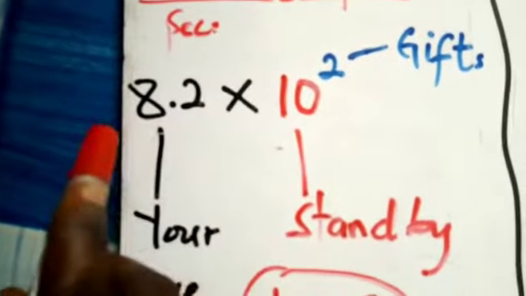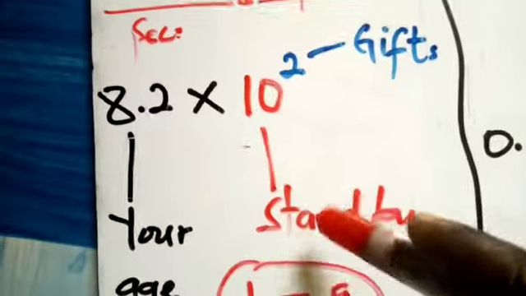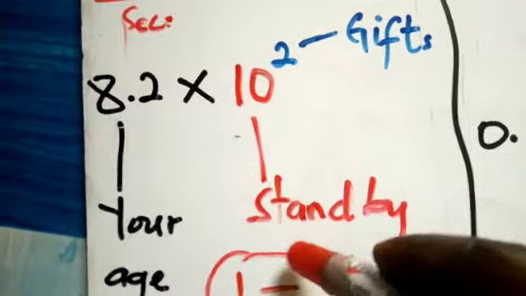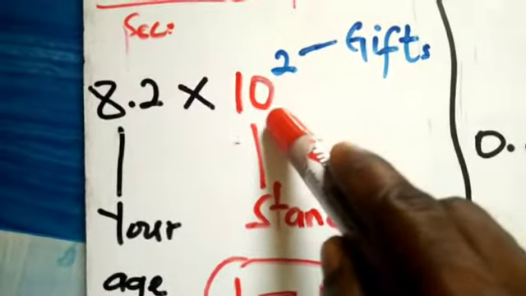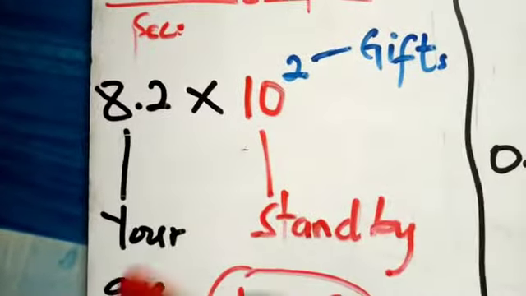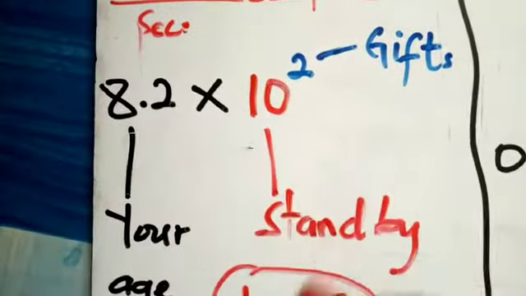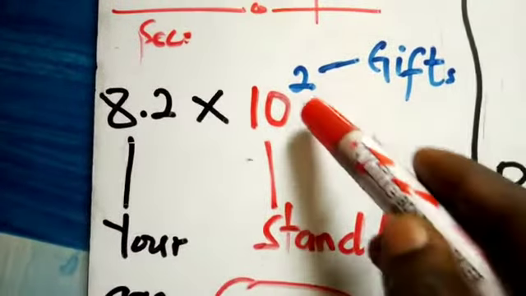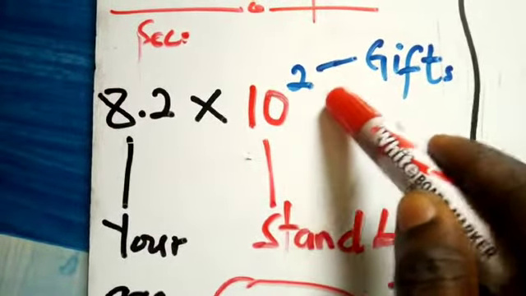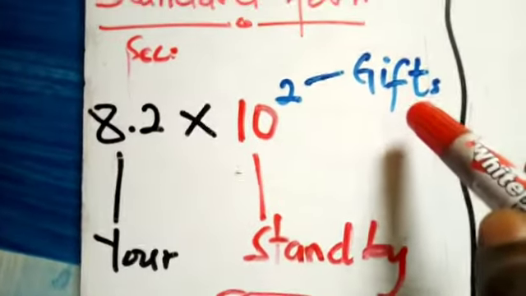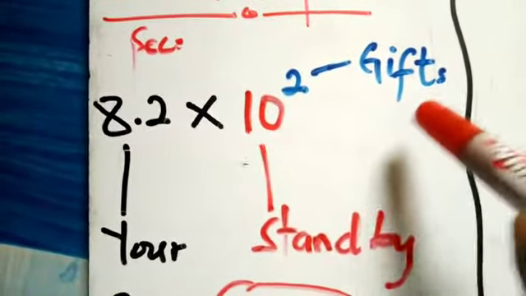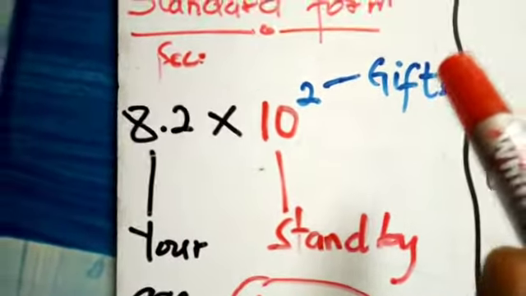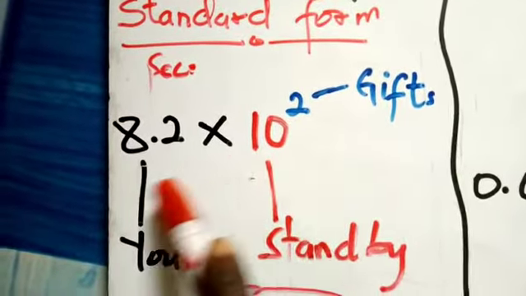So if you are qualified for the first part, then let's check the second one. As a company, we have a standby. What I mean by a standby is that it can be a gift, it can be a product, or money, it can be anything. You have a standby which is 10. So as the owner of your company, you have a standby for your employees. And the number on top of that standby is a gift that you give to your employee at the end of every year. So this is how you have to look before you can be accepted in the company. That is the law of your company.